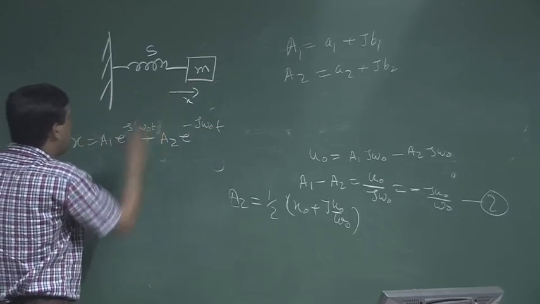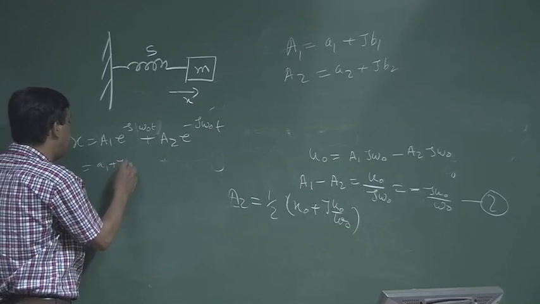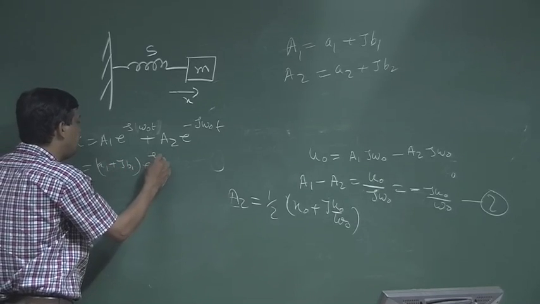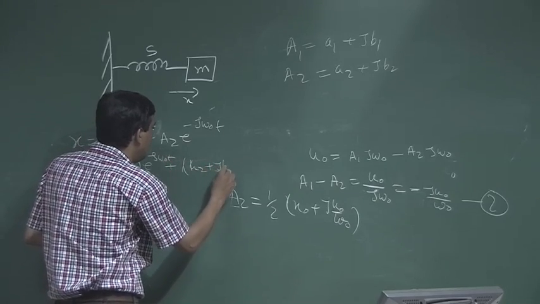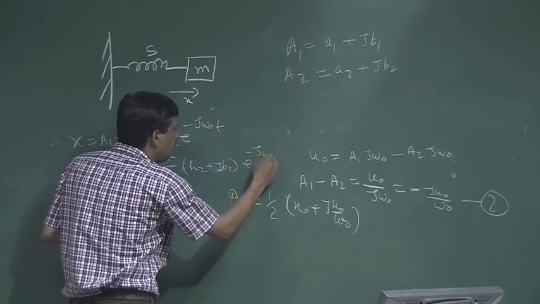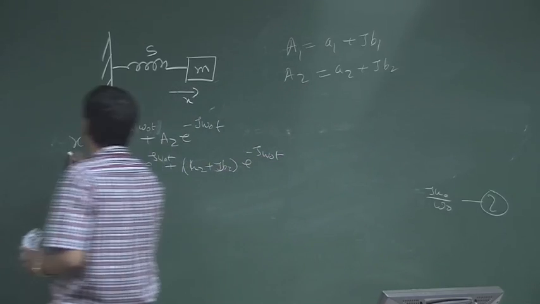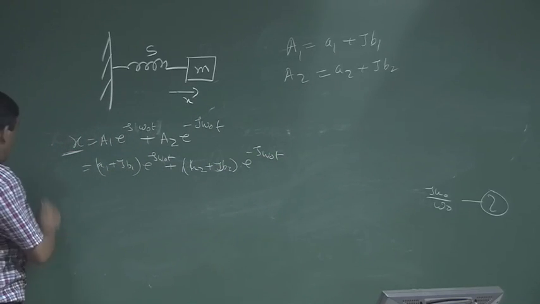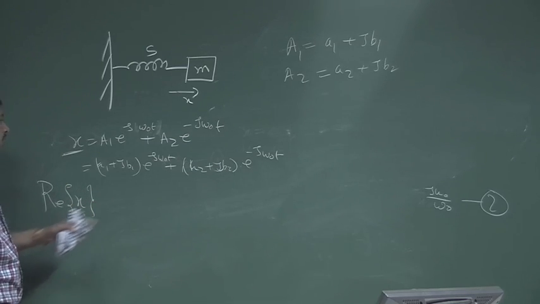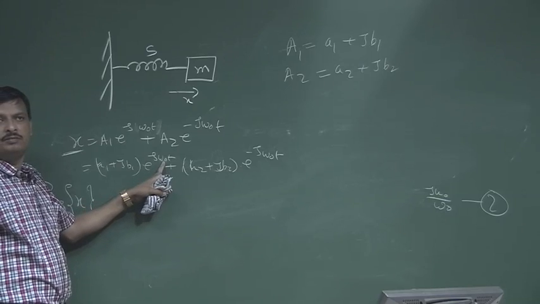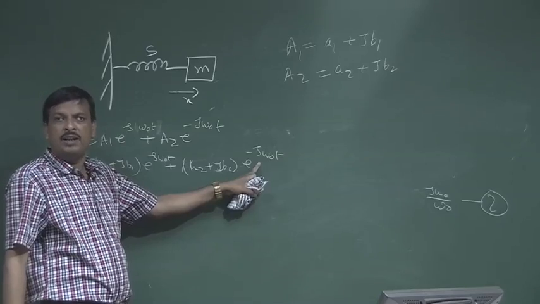Now, if I put the values of a1 and a2 here, a1 is a1 plus jb1 into e to the power j omega 0 t plus a2 plus jb2 into e to the power minus j omega 0 t. Now, I want to find out the real part of x. How do you get it? E to the power j theta is cos theta plus j sin theta, e to the power minus j theta is cos theta minus j sin theta.